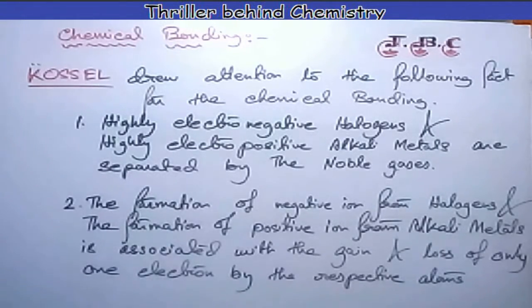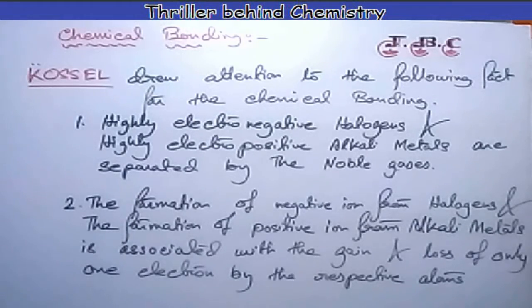For halogens to get a stable octet, that is 8 electrons in the outer shell, they have to gain 1 electron, and alkali metals have to lose 1 electron. Similarly, chlorine has to become Cl minus, that is the chloride ion, and sodium has to become Na plus.